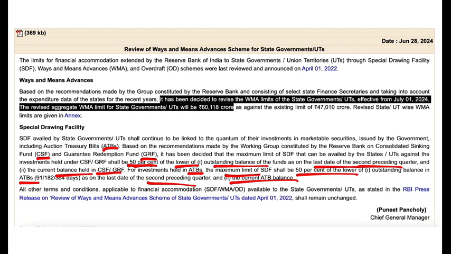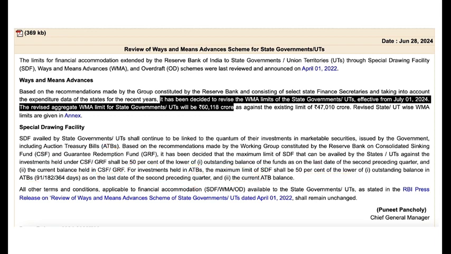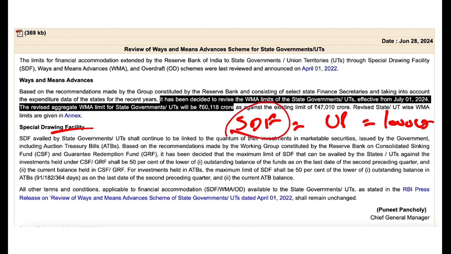So this is important, and it looks complicated. It is not, you know. So I told you that special drawing facility, right? Let's say the UP government has invested 1000 crore in the government securities. Now how much can they borrow? Well, they can borrow either 50% of this, 50% of 1000 crore, or the outstanding balance of the funds as on the last date of the second preceding quarter. And that could be any amount lower of the two. So either 500 crore or this amount, whichever is lower.